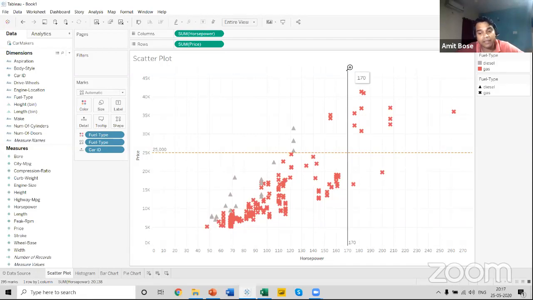But there will be scenarios where you will be working with a dynamic reference line, so I'll come to that discussion also. It can change as per the data sets you provide, as per the scenario. Just like I created a dynamic reference line in terms of years in Power BI, we can do the same thing in Tableau also.